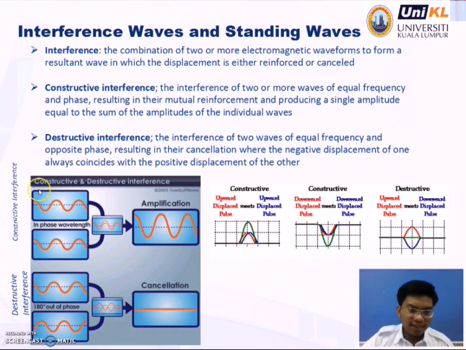Okay, this is constructive interference, in which the displacement is reinforced. How about destructive interference? It is the interference of two waves of equal frequency and opposite phase, resulting in cancellation, where the negative displacement of one always coincides with the positive displacement of the other. Okay, this is destructive interference, in which the displacement is cancelled.